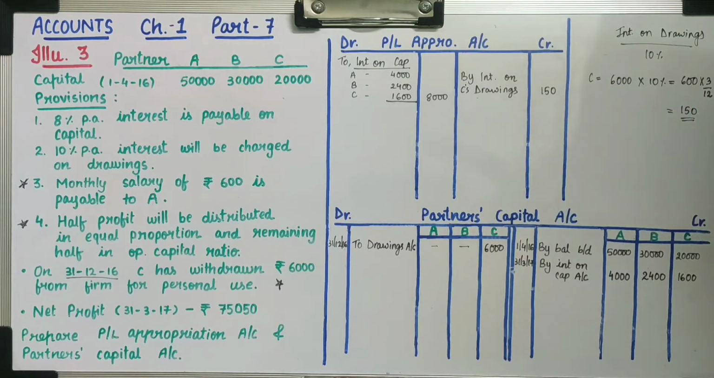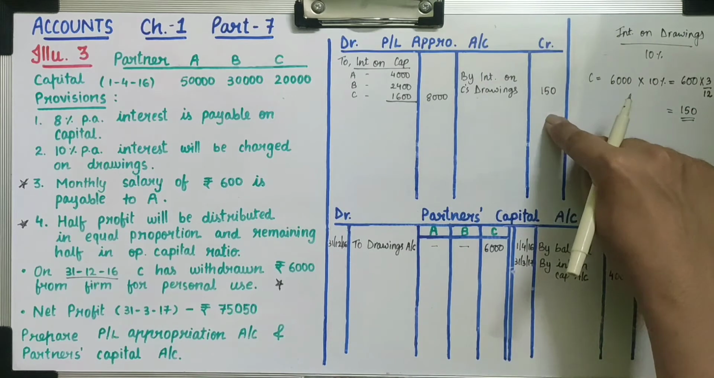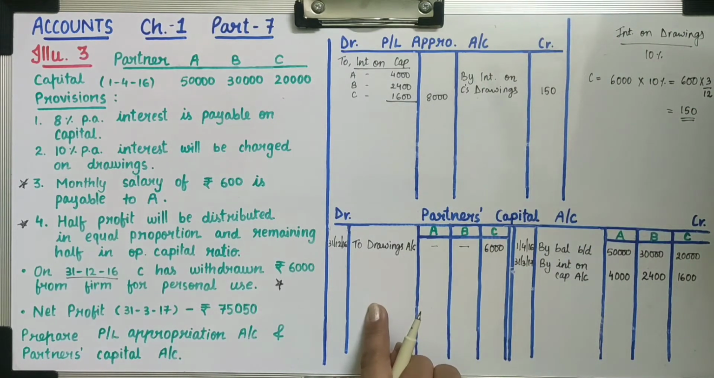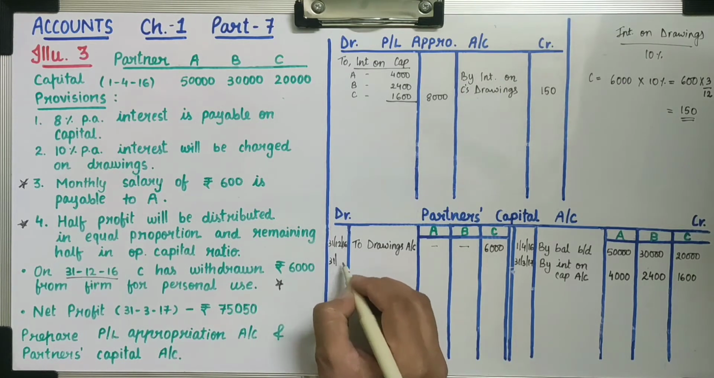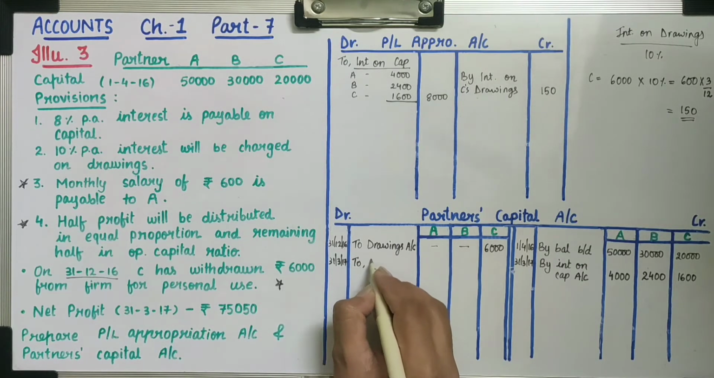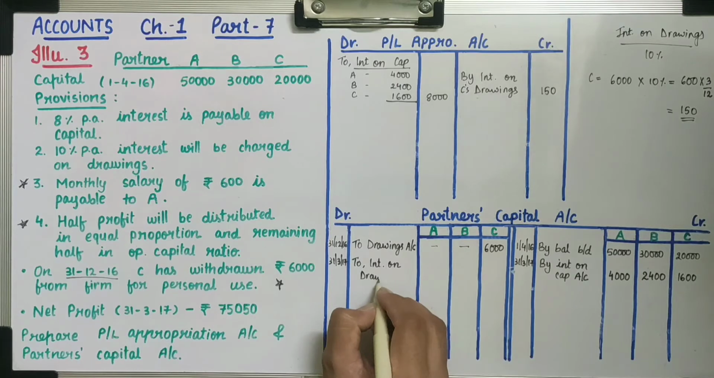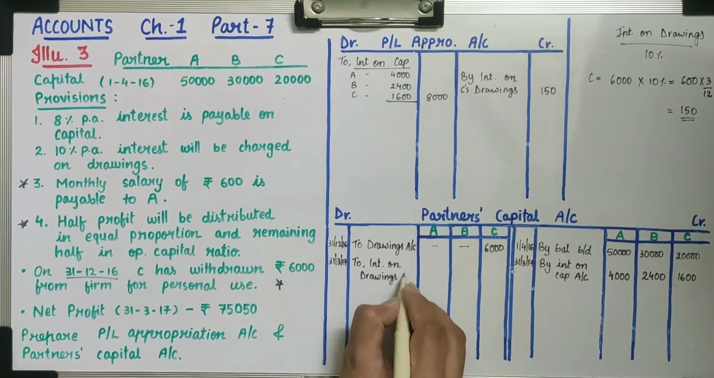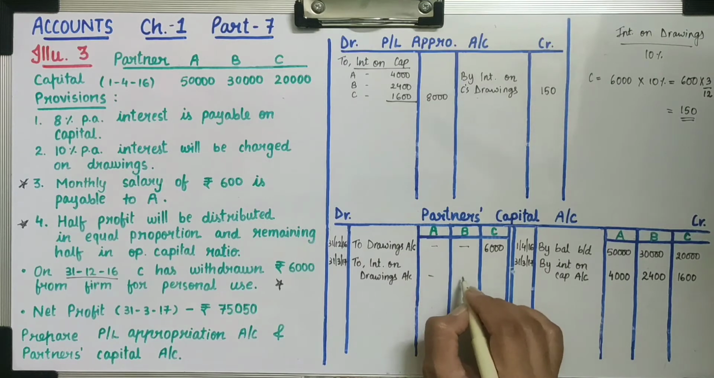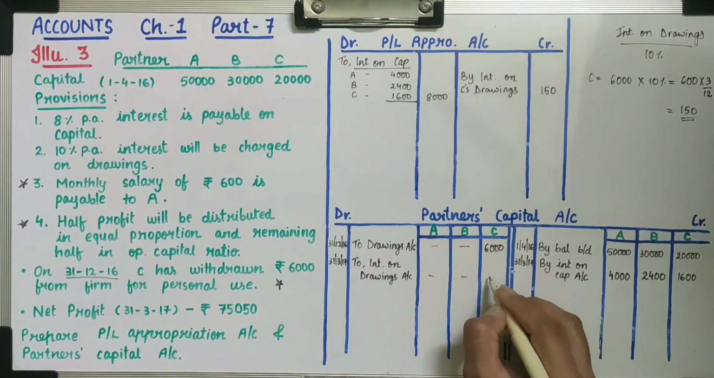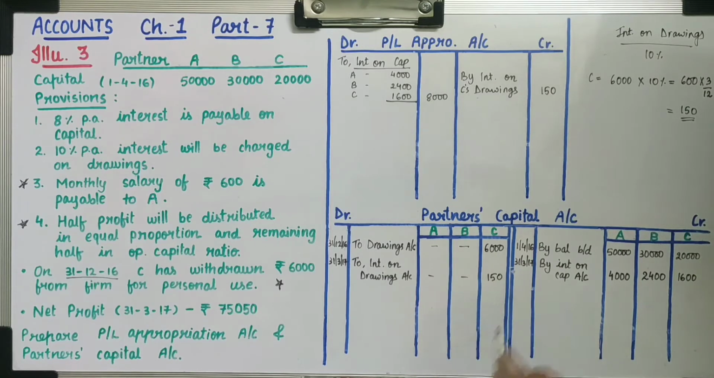Now the second effect, P&L appro credit, partner's capital will be debited. As interest on drawing is charged on partner, so partner's capital will be reduced. So debit side, 31st March 2017 to interest on drawings account. It is of C, so we will record in C's column 150.